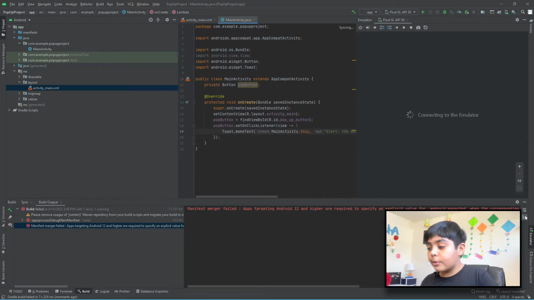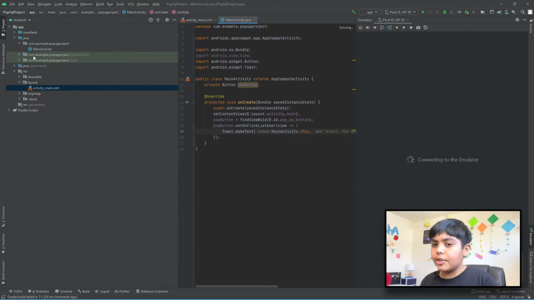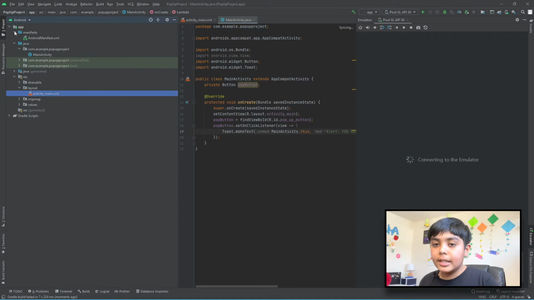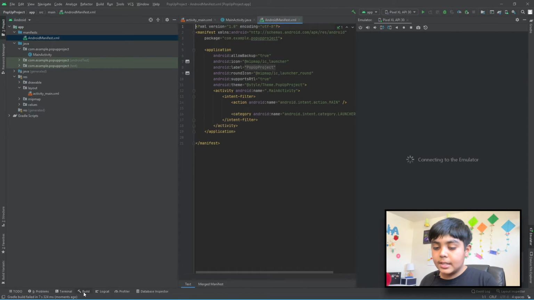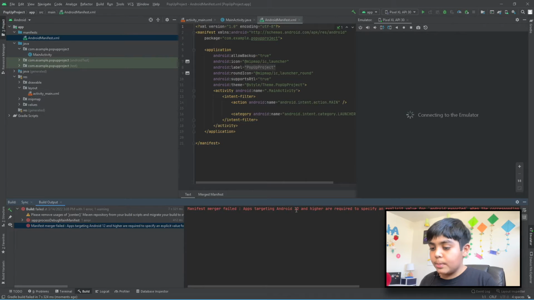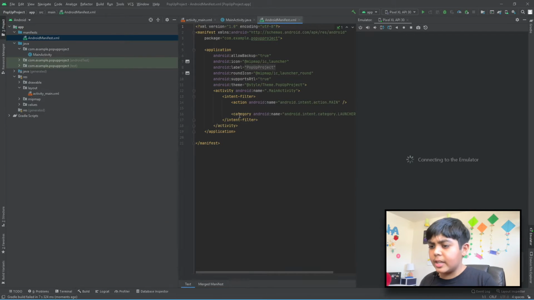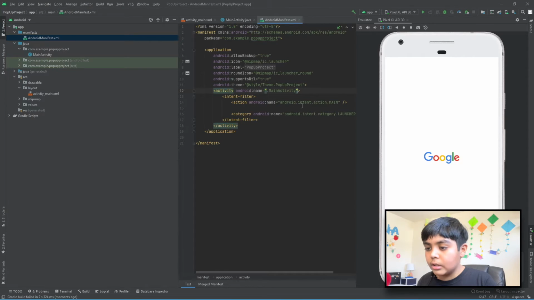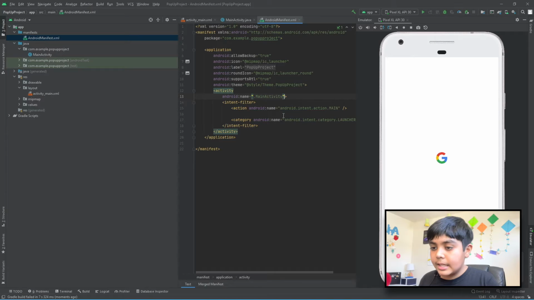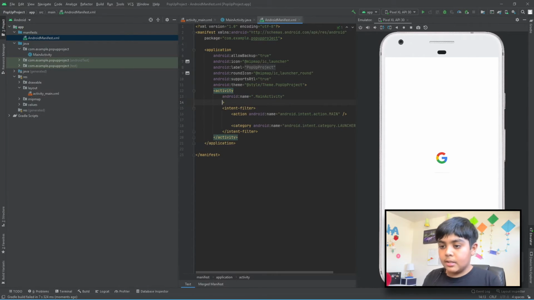And actually I forgot to do this, so I always get this error. I don't know about everyone else, but I always get this error in my manifest file. As you guys can see, there's an error and it says manifest merger failed. If you guys are getting this error, let me show you how to fix it. Basically, to fix this, you have to add android:exported="true". So here we have our activity, so let's press enter, and inside the activity start tag let's add android:exported="true", and now that will fix our error.